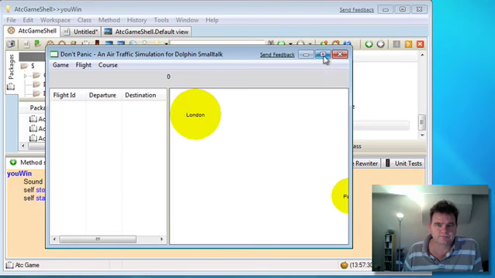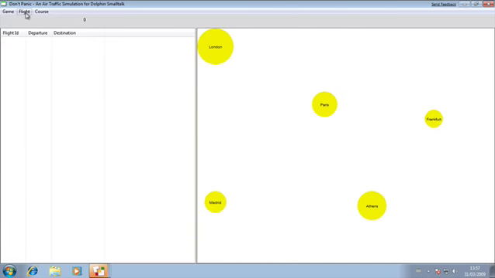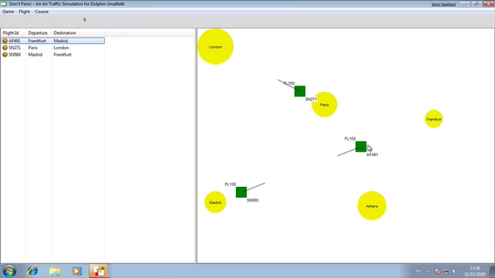Expand the view. And let's start the game. Score of 0, remember. First flight should be triggered now. And we wait for the next one. Okay, these two flights are obviously going to collide, so let's try and steer this one round.